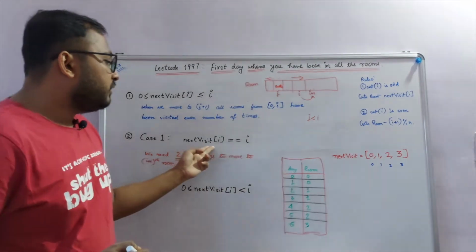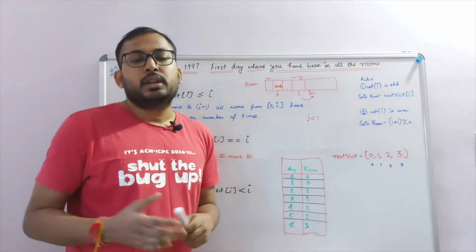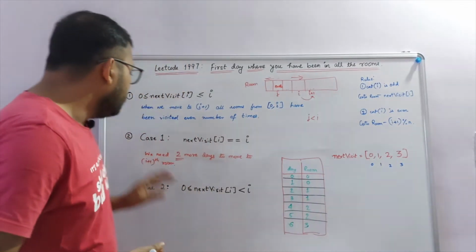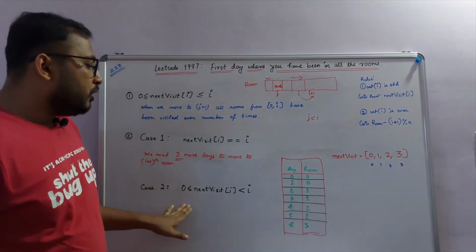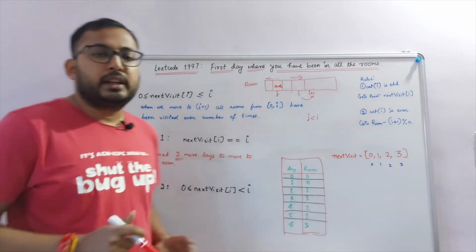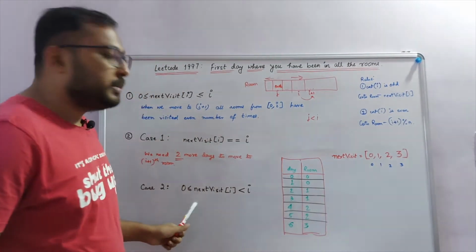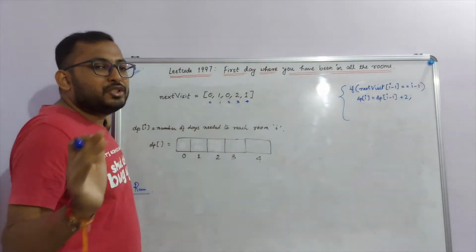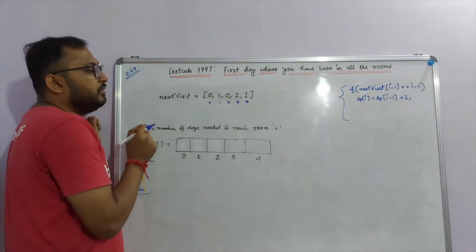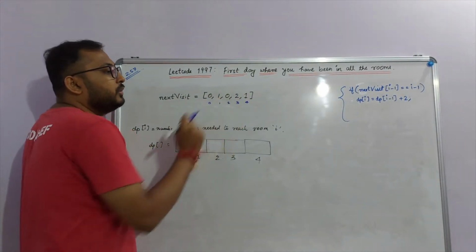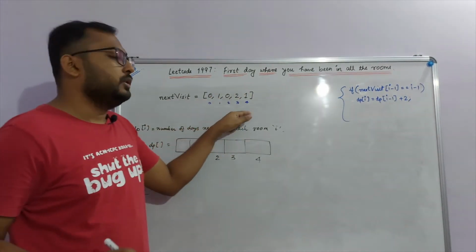When next visit of I equals I, we need exactly 2 days to reach the next room. So that's one idea. Let's now check how we calculate for this. I will take an example and show you how to solve this particular case. Let's solve for this example, next visit, where the values are 0, 1, 0, 2 and 1, and these are the indexes 0, 1, 2, 3, 4.